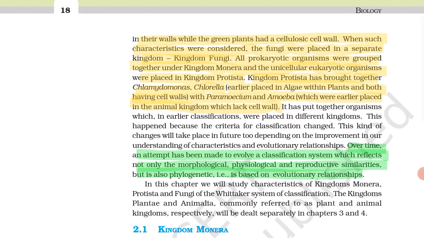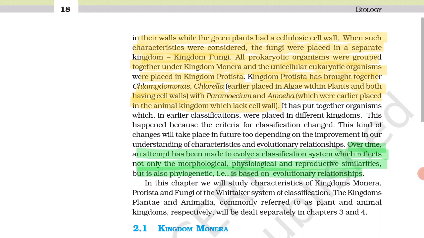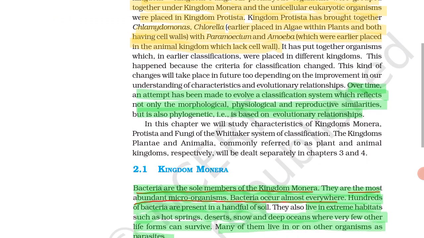It has put together organisms which in earlier classification were placed in different kingdoms. This happened because the criteria for classification changed. Over time, an attempt has been made to evolve a classification system which reflects not only morphological, physiological and reproductive similarities but also phylogenetic, that is based on evolutionary relationship.